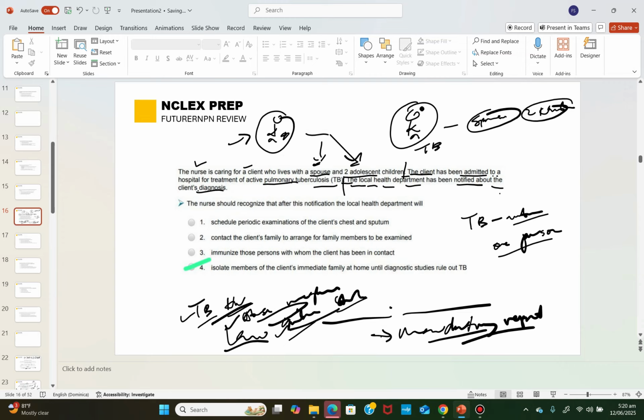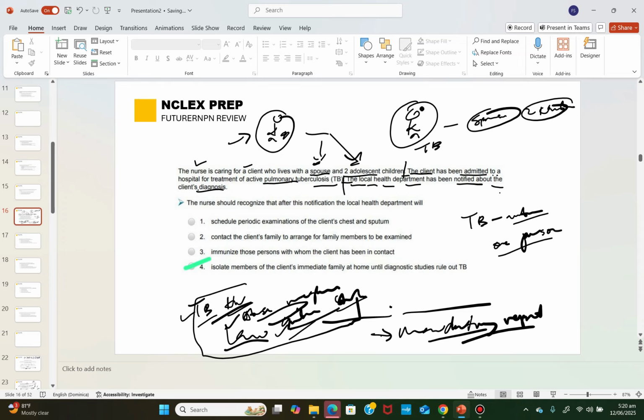Now, the reason why all these things need to be reported, most especially the infections like TB and HIV, is because all these kinds of things need to be controlled. If this department doesn't control the spread of all these things, a lot of people can have it. That is the reason why these are very dangerous to society. That's the reason why you report them.